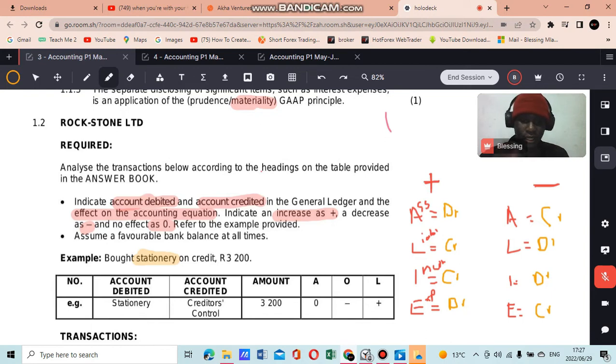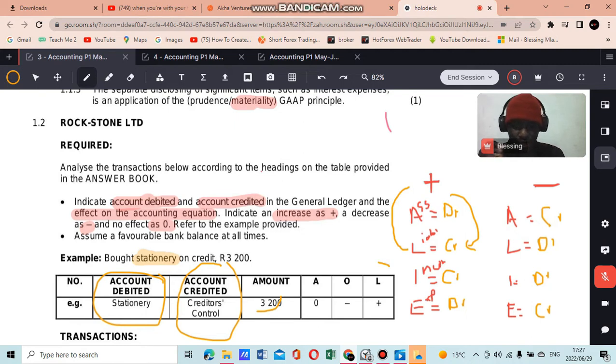We go to the diagram: liabilities, they increase on the credit side. That's why you have your account creditors control. Stationery is an expense, and expenses increase on the debit side. That's why we debit stationery. And then the amount is 3,200, the amount they gave us here, right?